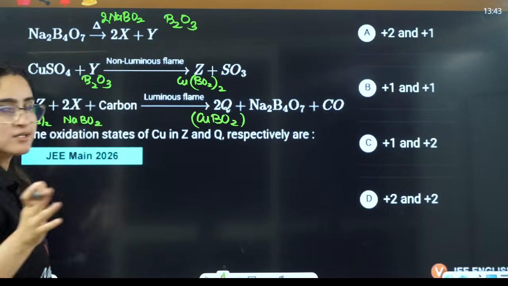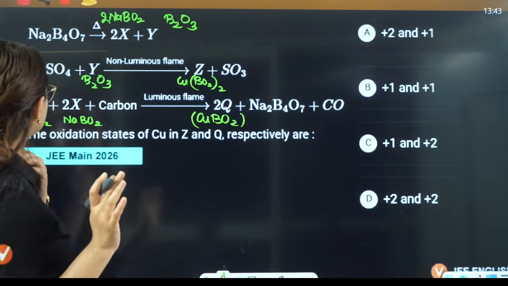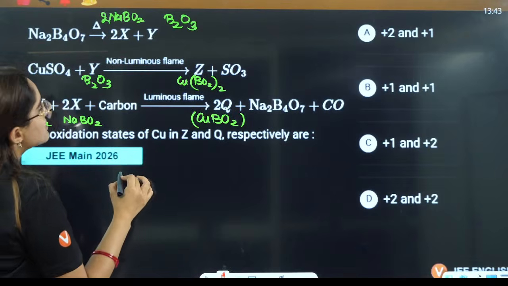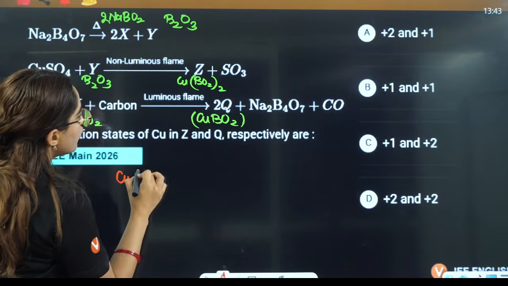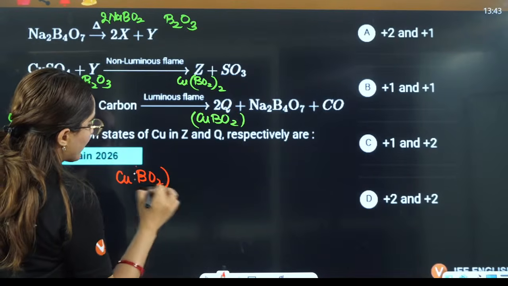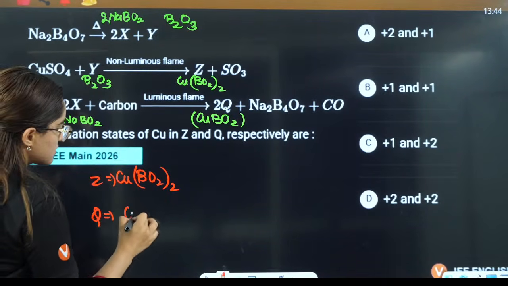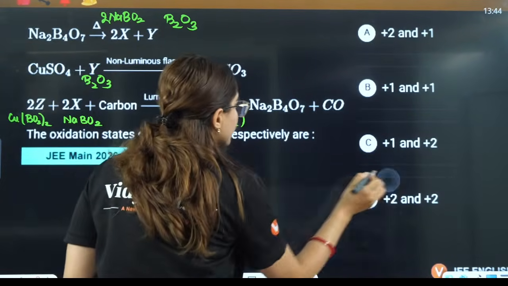Okay, this is a reaction you have to remember. Now they are asking about the oxidation state of Z and Q. Z is CuBO2 twice, and Q is CuBO2. Now you have to find the oxidation state.